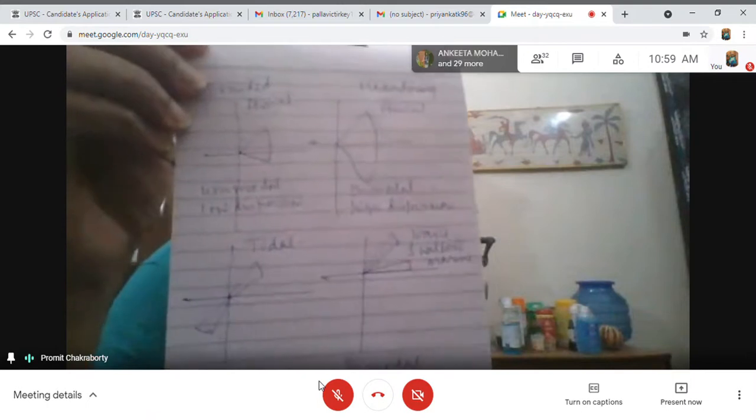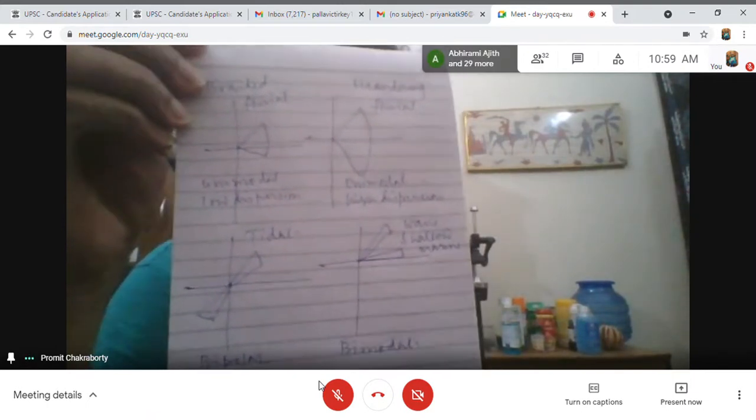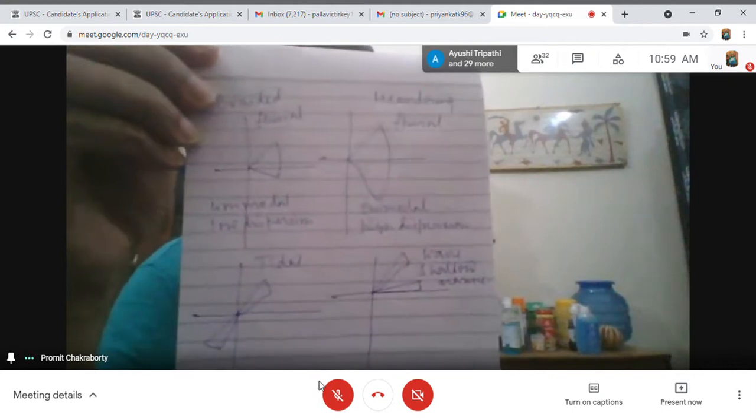Characteristic paleocurrent pattern for the different environment. You first draw it. Is it visible?